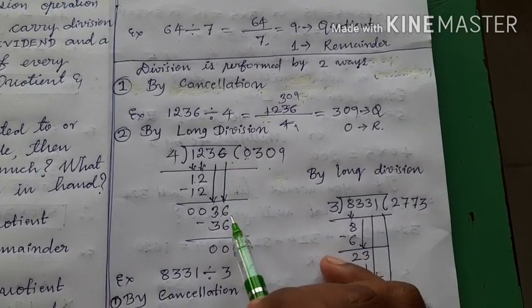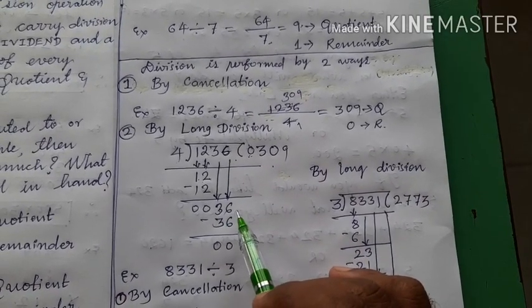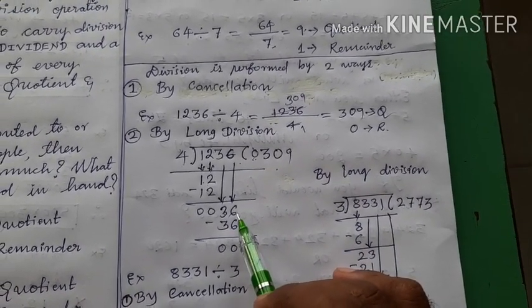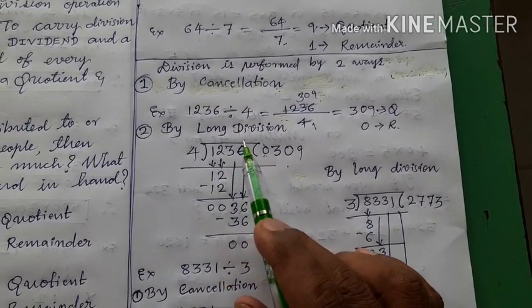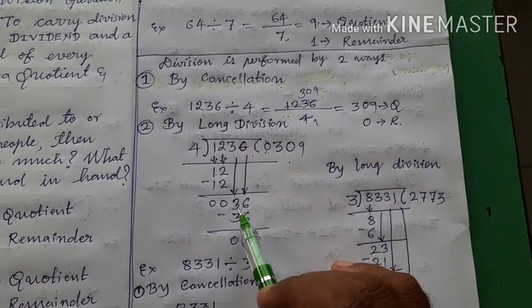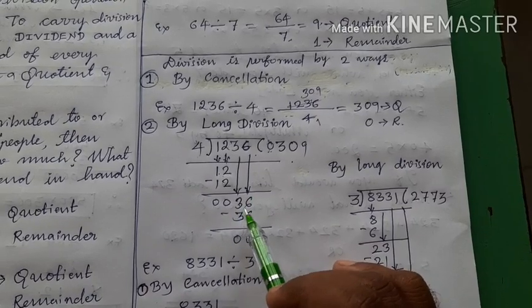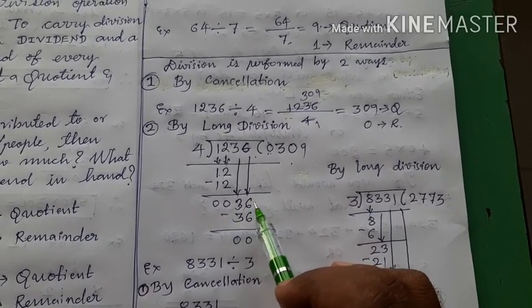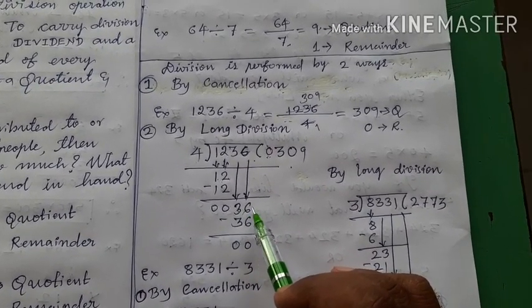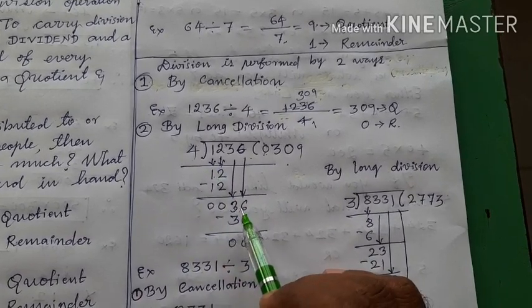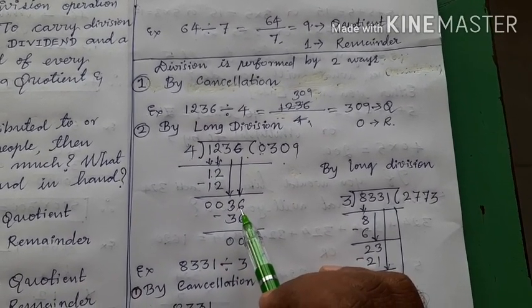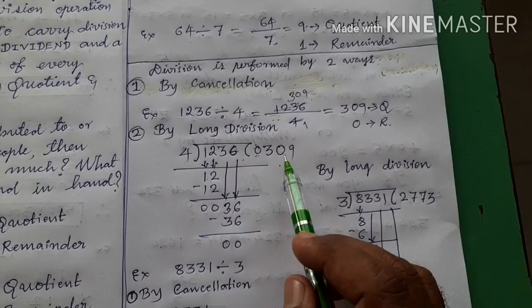So, next you take 6 down, it became 36. You should not compare whether 6 is bigger or 4 is bigger. When you take 6 down, what is the digit in front of it? 3 also. You should count this 3 and 6 both. Now it became 36. Therefore, is 36 bigger than 4 or less than 4? It is bigger than 4. That is why you should not put 0 here.